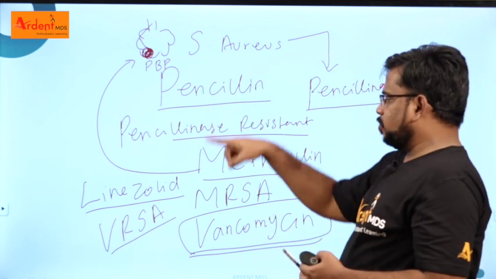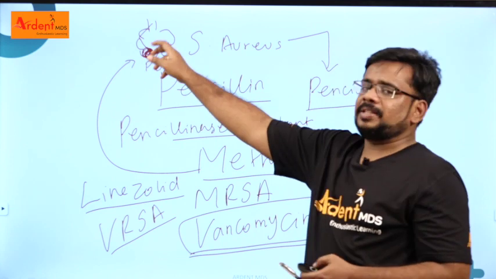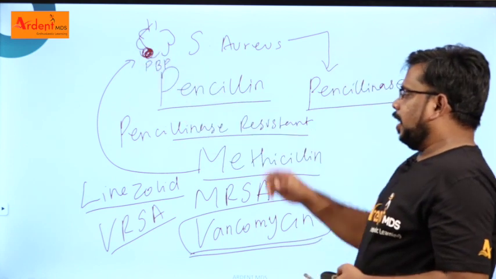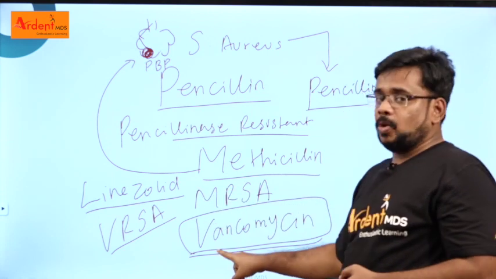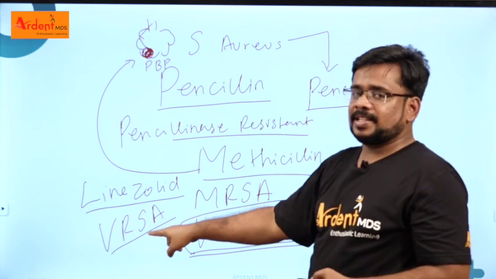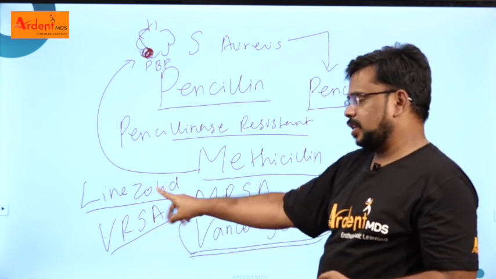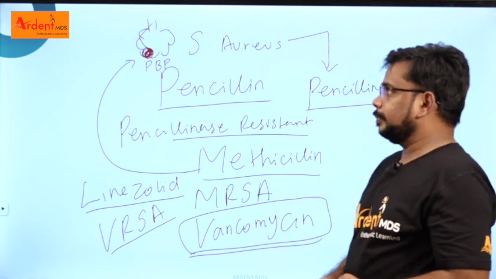For those organisms we give methicillin. Methicillin got resistant because of the altered penicillin binding protein, and the drug of choice for this MRSA is called vancomycin. Vancomycin also got resistant. So the drug of choice for VRSA, that is vancomycin resistant Staphylococcus aureus, is linezolid. All these things you have to know very clearly.